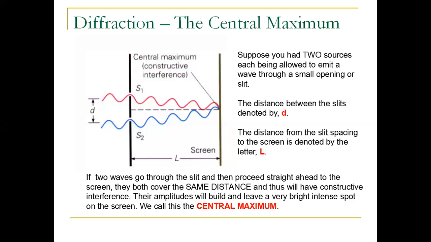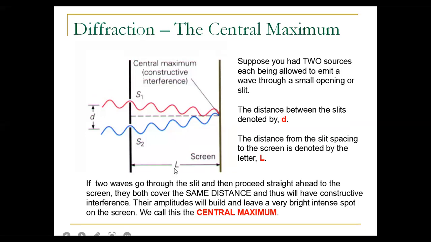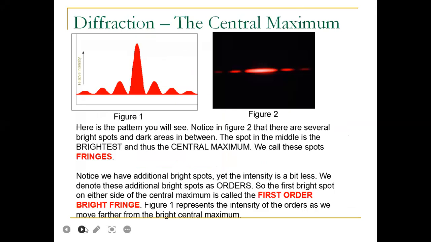In diffraction, we get the central maximum, and capital L is the distance between the slit and the screen. The central maximum will also have fringes, as in figure 1 and figure 2. Notice in figure 2 that there are several bright spots and dark areas in between.